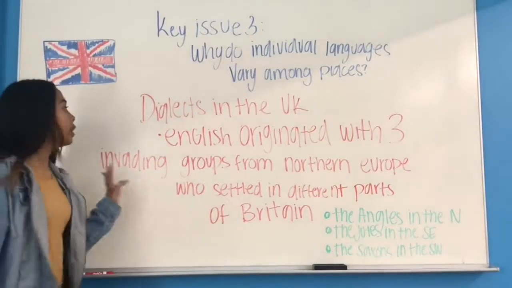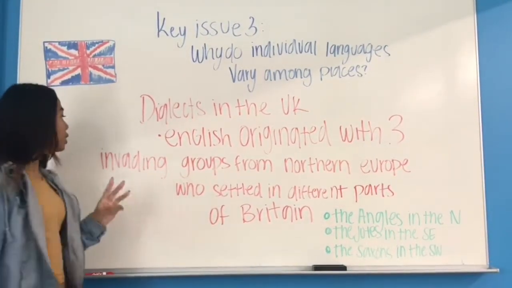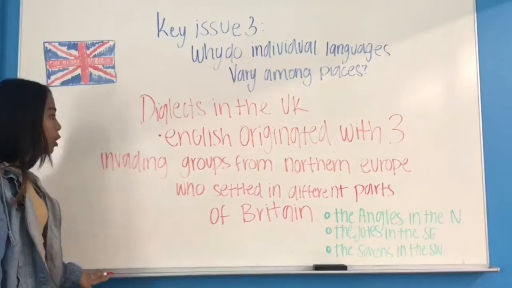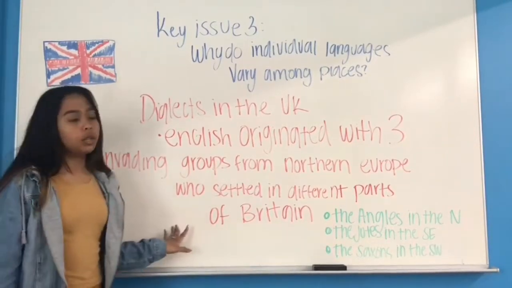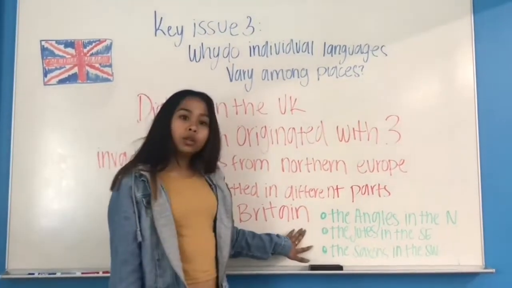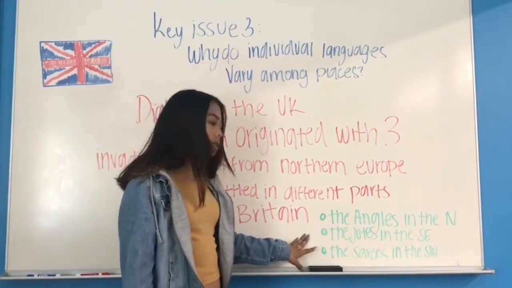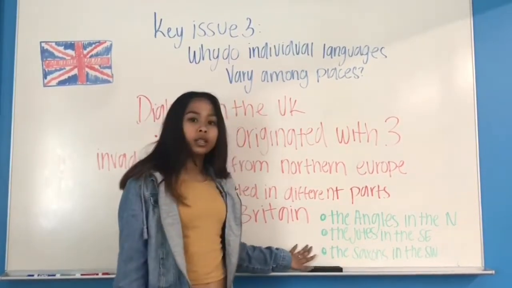Dialects in the UK. English originated with 3 invading groups from North Europe who settled in different parts of Britain: the Angles in the north, the Jutes in the southeast, and the Saxons in the southwest.